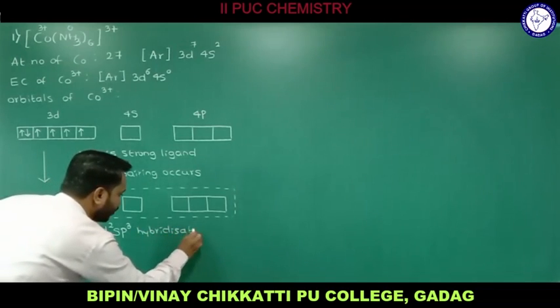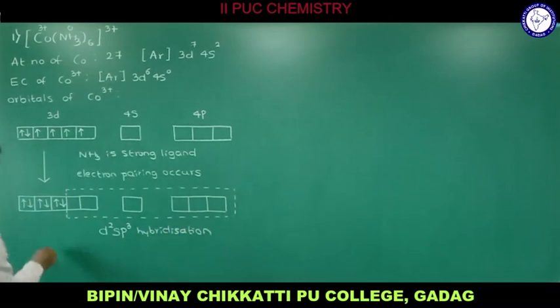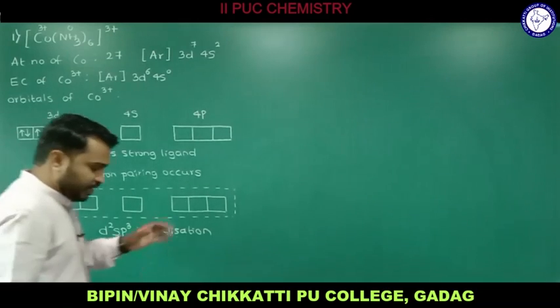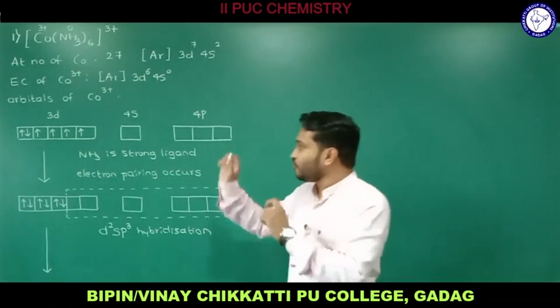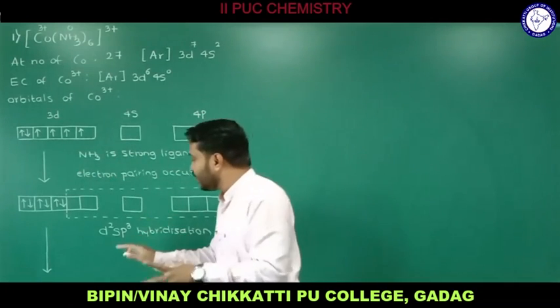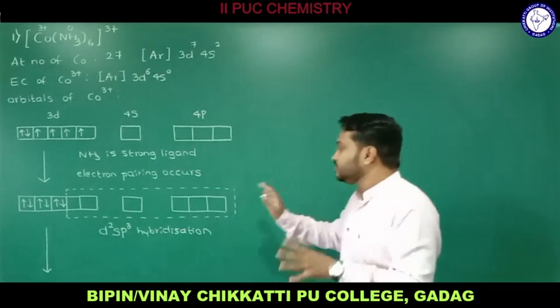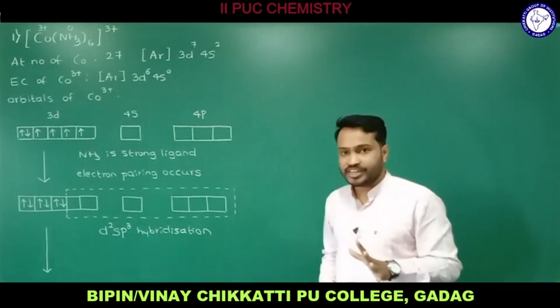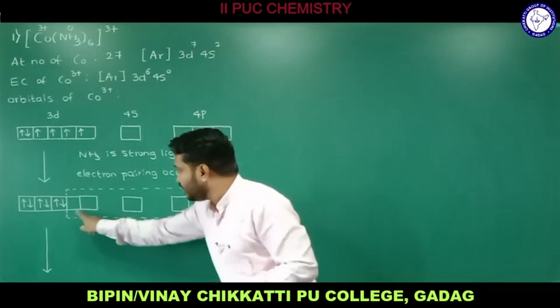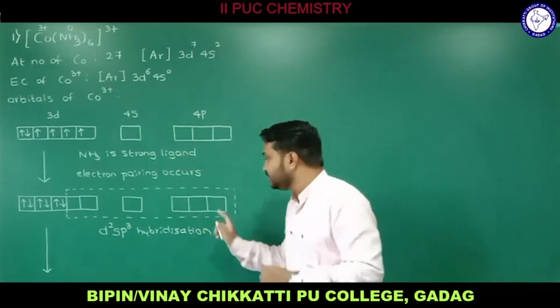Therefore I am going to write here d2sp3 hybridization. So after this what happens, we'll see now. Based on coordination number and in presence of strong ligand NH3, the pairing of electrons took place, and a d2sp3 hybridization is going to take place. So these two are d, this is s, and these 3 are p.